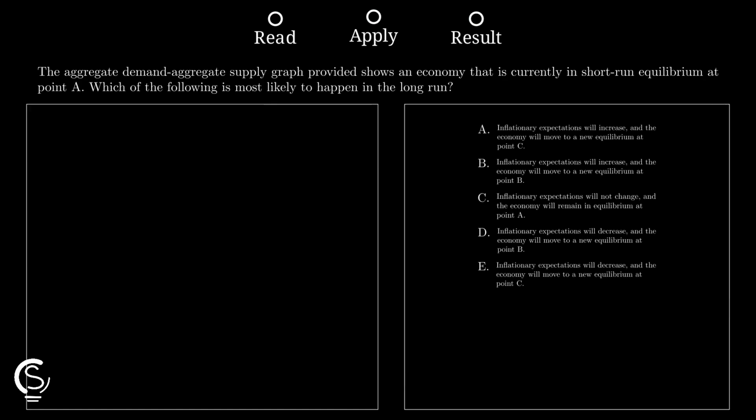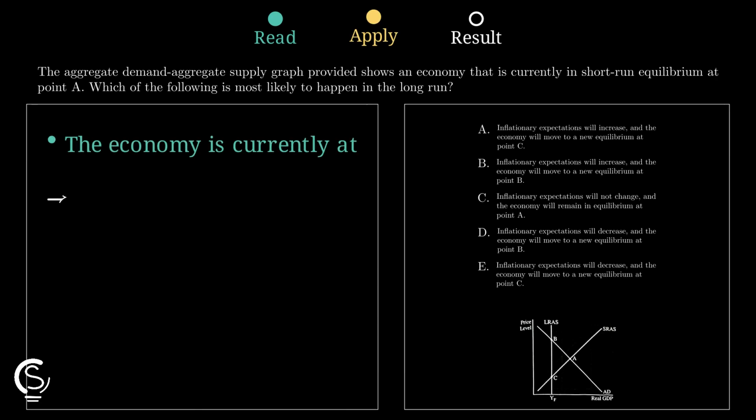Start with point A in short-run equilibrium, then ask whether output is above full employment, because that is when wages and price expectations usually begin rising over time. In the long run, those higher inflationary expectations raise input costs, so short-run aggregate supply shifts left, not right, until the economy returns to its long-run output level.